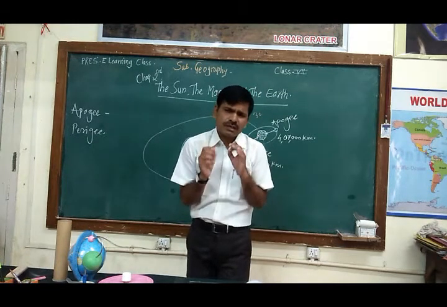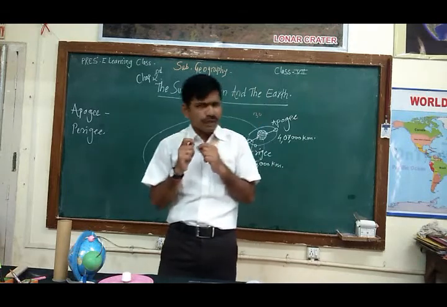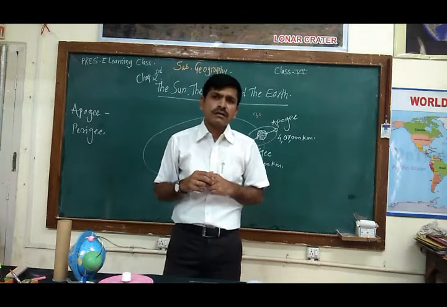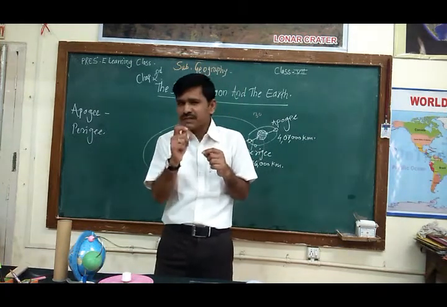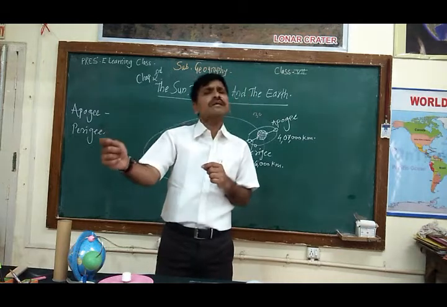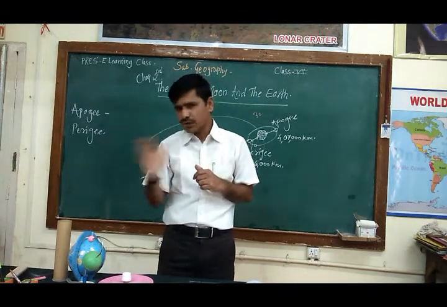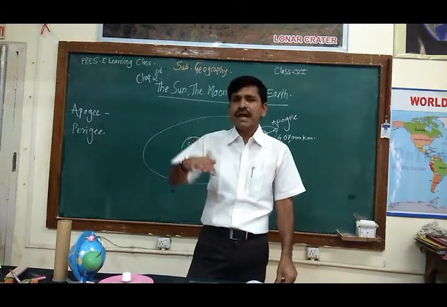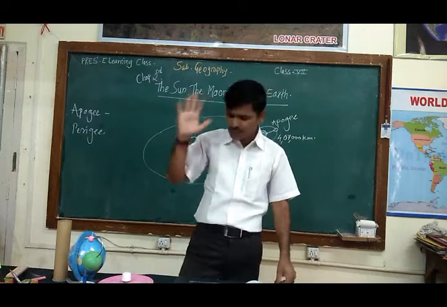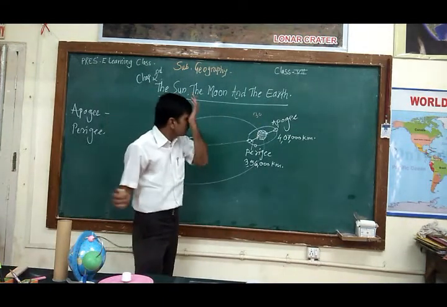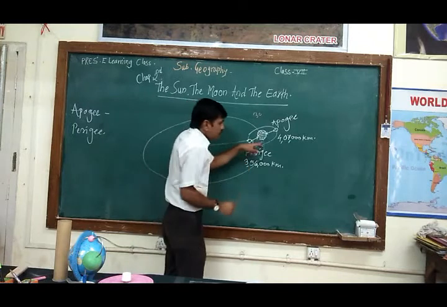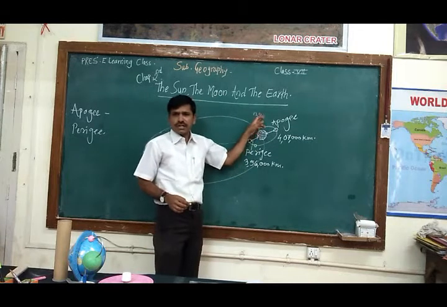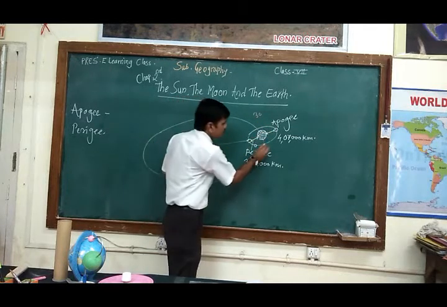It means, can you guess that after 15 days there is Amavasya, after 15 days there is a Purnima? Then do these eclipses occur every 15 days? No, not at all. These eclipses occur only at some times. As we know, or if you don't know, then I am going to explain it, the path of the Earth's rotation and the Moon's rotation intersect with each other by 5 degrees.